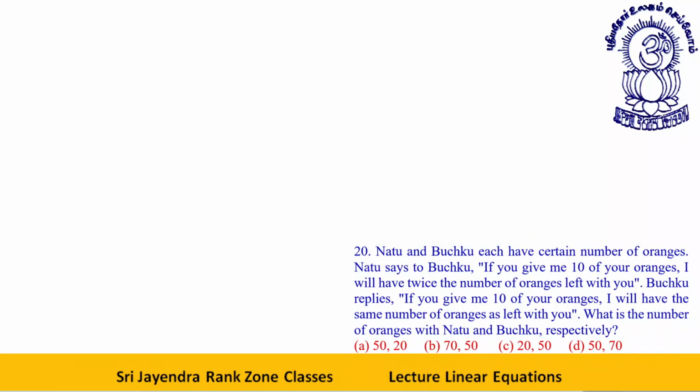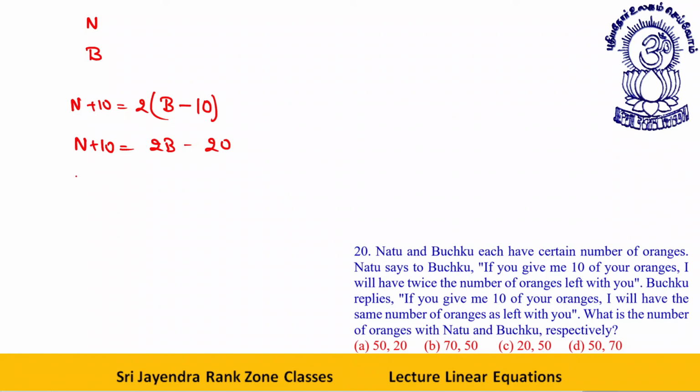Nattu and Bachku each have a certain number of oranges. Nattu says to Bachku, if you give me 10 of your oranges, I will have twice the number of oranges left with you. Let's say Nattu has n oranges, but Bachku has b oranges. If Bachku gives 10 oranges, Bachku will have 10 oranges less, Nattu will have 10 oranges more. I will have twice the amount of oranges left with you, that is twice of b minus 10. Okay, n plus 10 is equal to 2b minus 20.